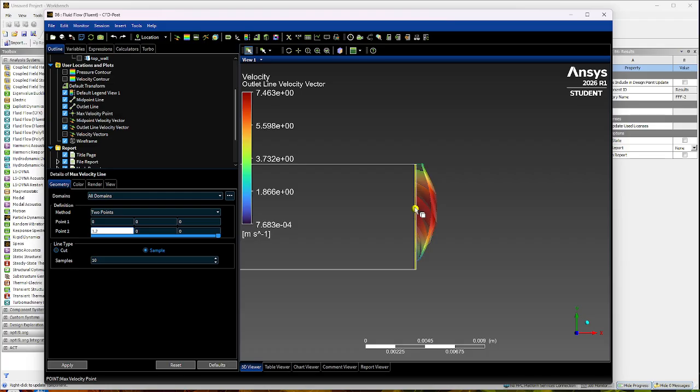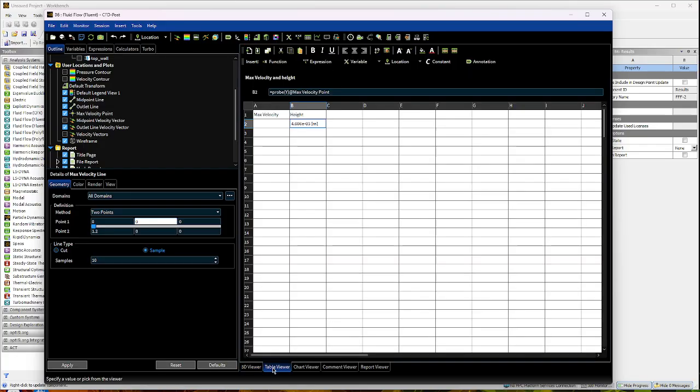So from 0 to 1.2, so it's going to go from the inlet to the outlet. And then the y coordinate is going to be the same. So it's going to be this value here, 4.606 e to the negative 3. Well, it's not exactly half, but this is where it happens. I said earlier it was half, it wasn't.